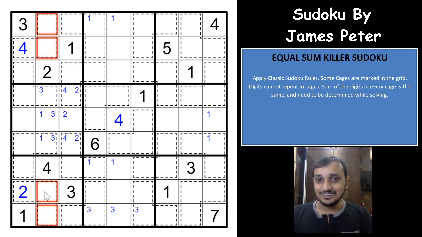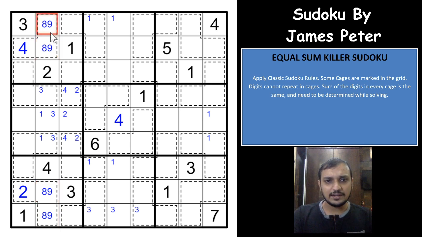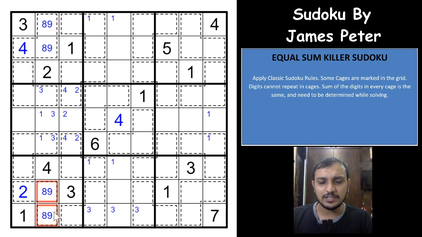That sums to 26, right? 8, 7 is 15, 6 and 5 is 11, 26. Which means that 9 would have to be in one of these 4 cells. Next, if you don't have an 8 here, 9, 7, 6, 5: 7, 6, 5 is 18 plus 9 is 27, and you need to have 28 in one of these 4 cells, right? So the next digit is also 18, 9 and 8, right? Which means that out of these 4 cells, 2 cells would have to be 9 and 8.